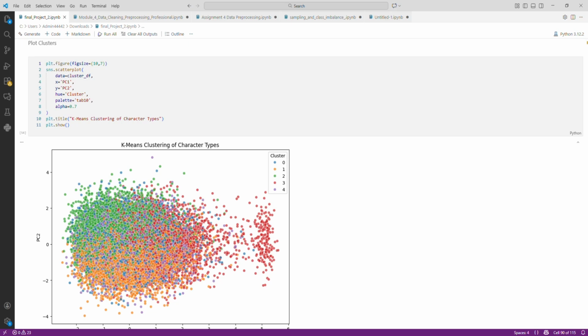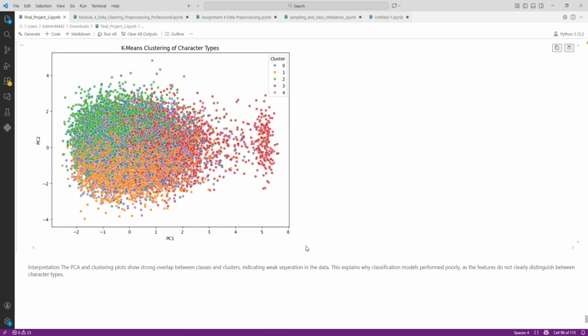Overall, this analysis confirms that although more advanced methods were tested, the dataset structure remained the main challenge. The overlap among the classes, weak feature separation, and limited ability of both classification and clustering algorithms to perform well. The main challenges in this project are handling the messy data, selecting relevant features, and dealing with the overlapping classes. The dataset contains missing values, outliers, and noisy variables, which require extensive pre-processing.